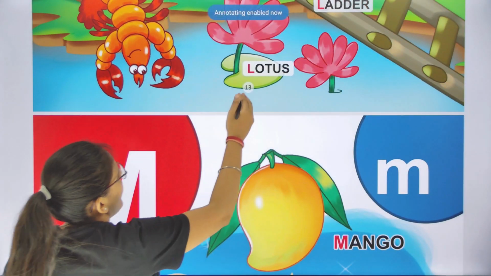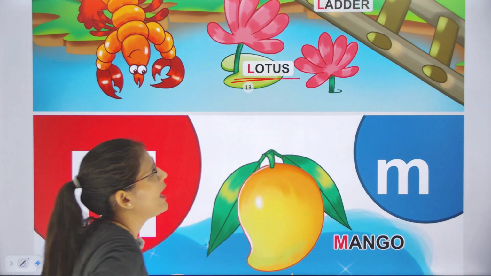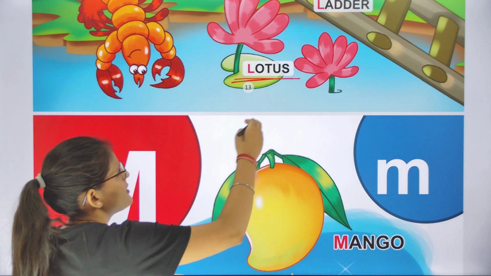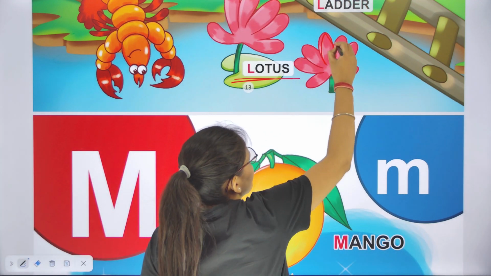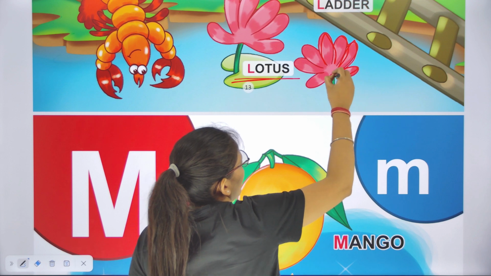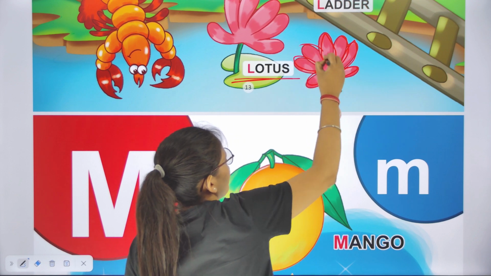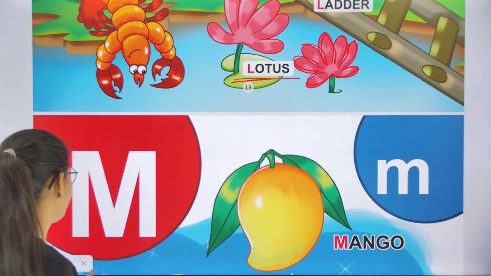Now L is for lotus. Lotus class एक flower होता है. This is a national flower. Okay, this is a national flower. Lotus.